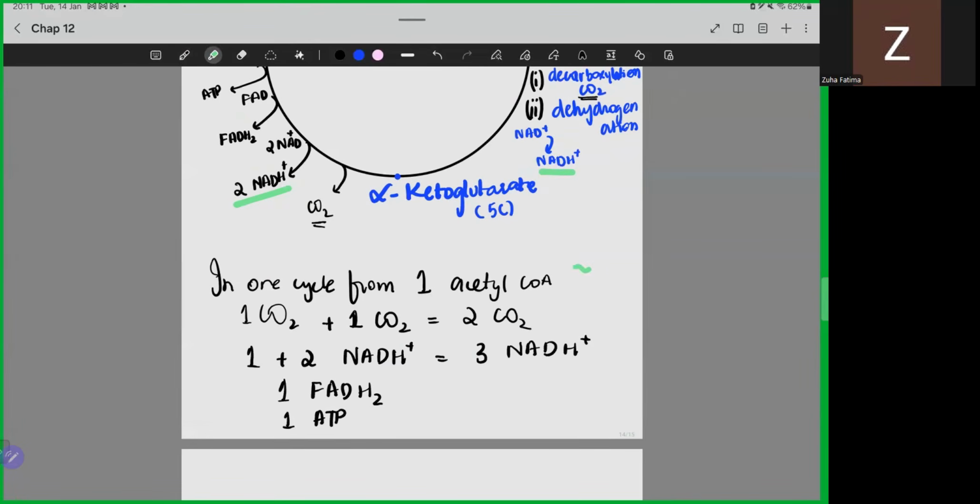If I times 2 everything, so we would get how many things are getting produced from 2 moles of acetyl. Is it now clear? So हमारे पास 2 times 2 4 कार्बन डाइऑक्साइड हो जाएंगे, 3 times 2 6 NADH प्लस हो जाएंगे, 2 times 1 2 FADH2 and 2 times 1 2 ATP. Is this clear to all now?